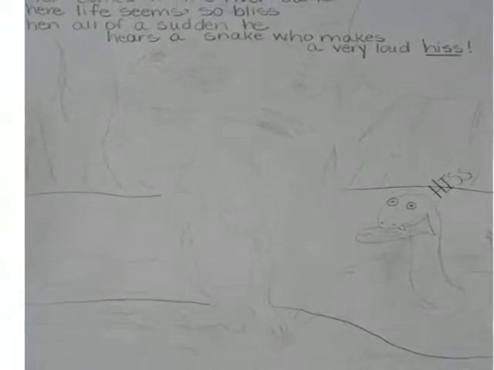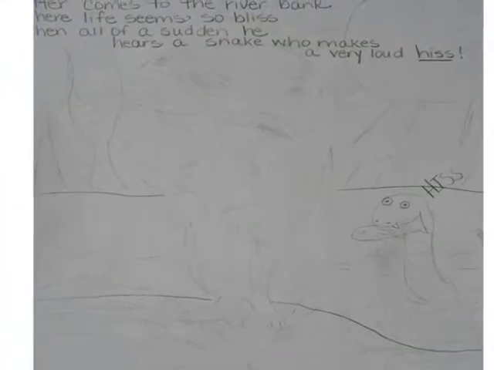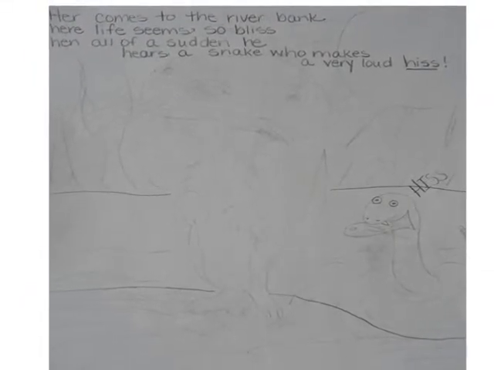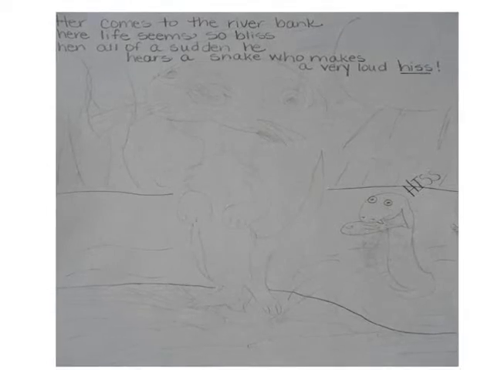Here is an example of otter bumping into snake. Otter comes to the river bank. Here life seems so bliss, when all of a sudden he hears a snake who makes a very loud hiss.